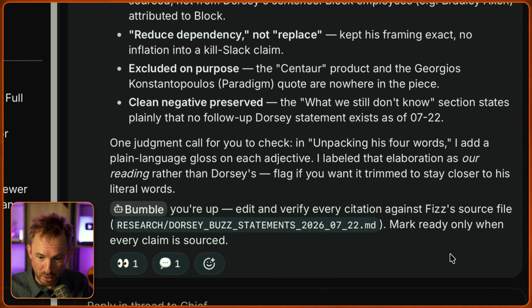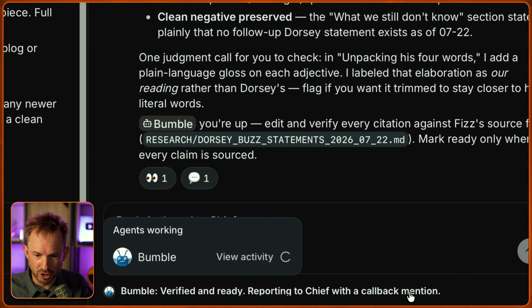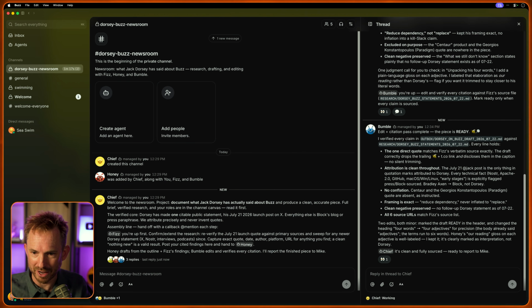And look at this, in the thread, it's actually handed off to Bumble and said, you're up, edit and verify every citation against Fizz's source file, mark ready only when every claim is sourced. So it's actually doing research upon research with different agents to give me a final result. And as you can see, Bumble is now working away. I can view the activity of Bumble if I want, but that's the point. I don't need to view anything. I just get the final result when the work is done.